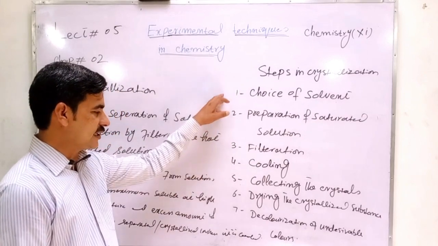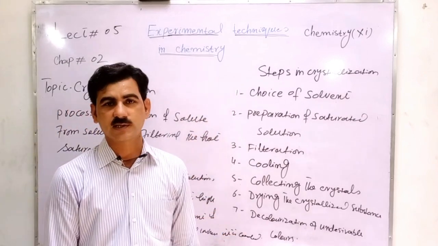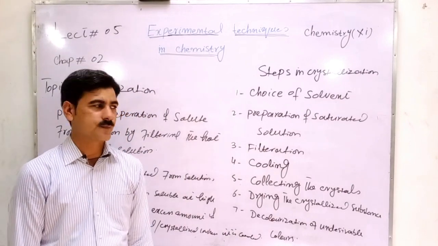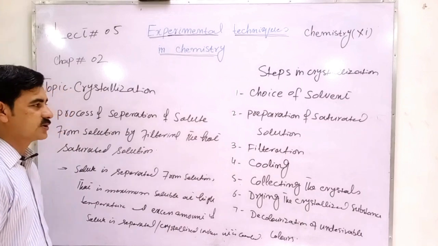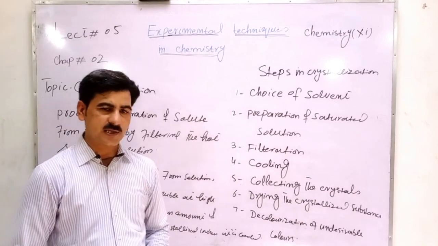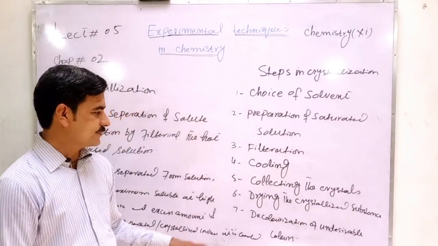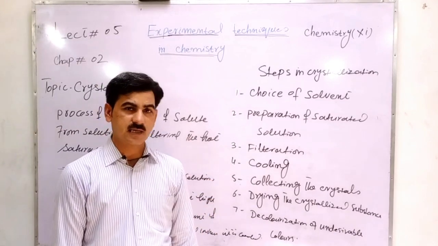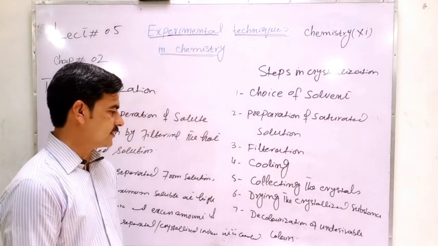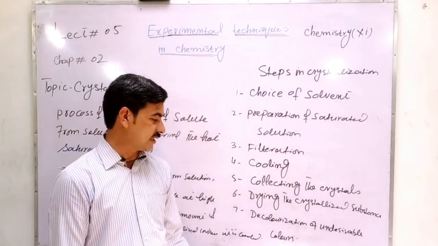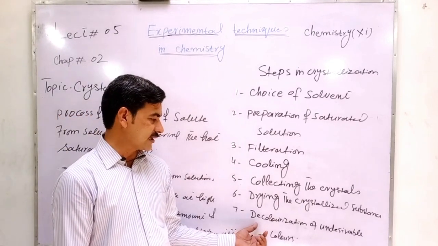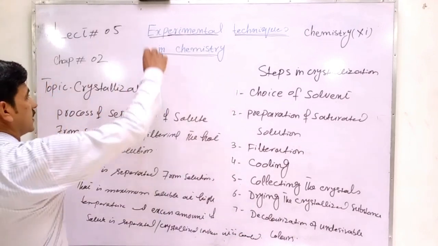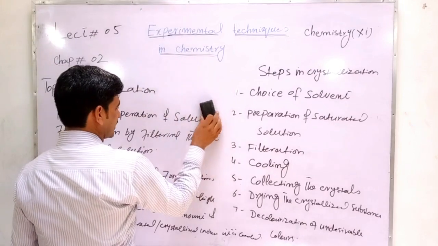These are the major steps: first is choice of solvent, preparation of saturated solution, filtration process, cooling, collecting the crystals, drying the crystallized substance, and at the end, if colored materials are there, they are decolorized, that is decolorization of undesirable colors. So these are the steps for crystallization.